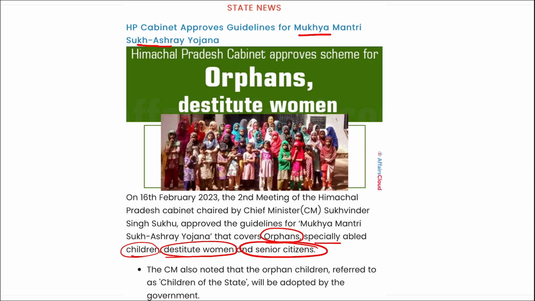Alright, very important, take a note. Who is the Governor of Himachal Pradesh? Shiv Pratap Shukla.